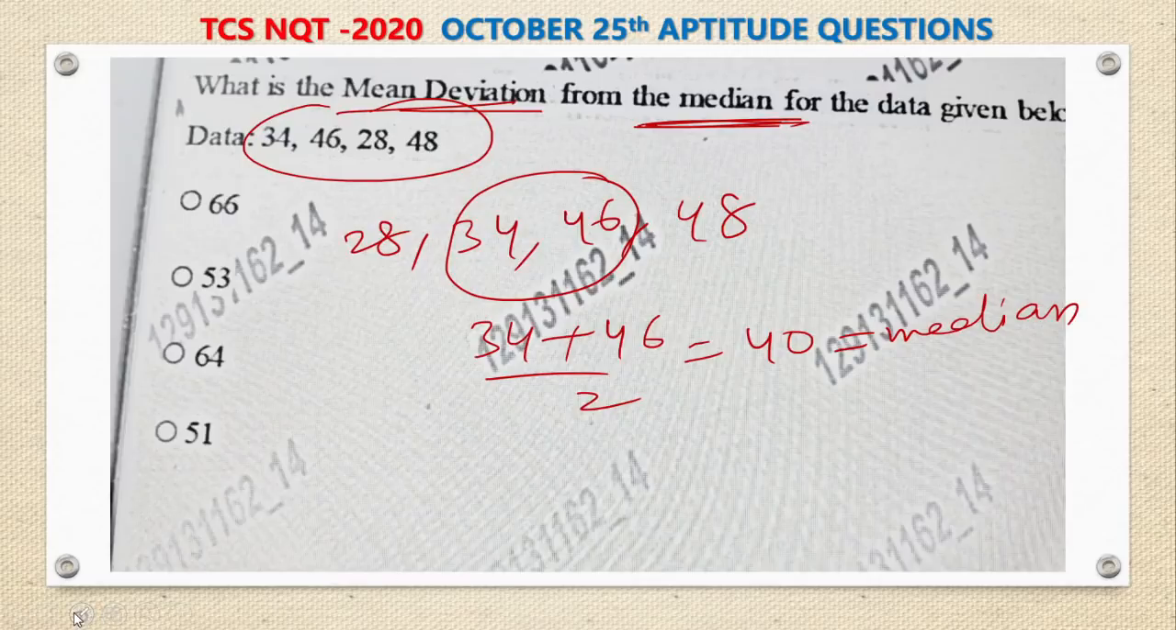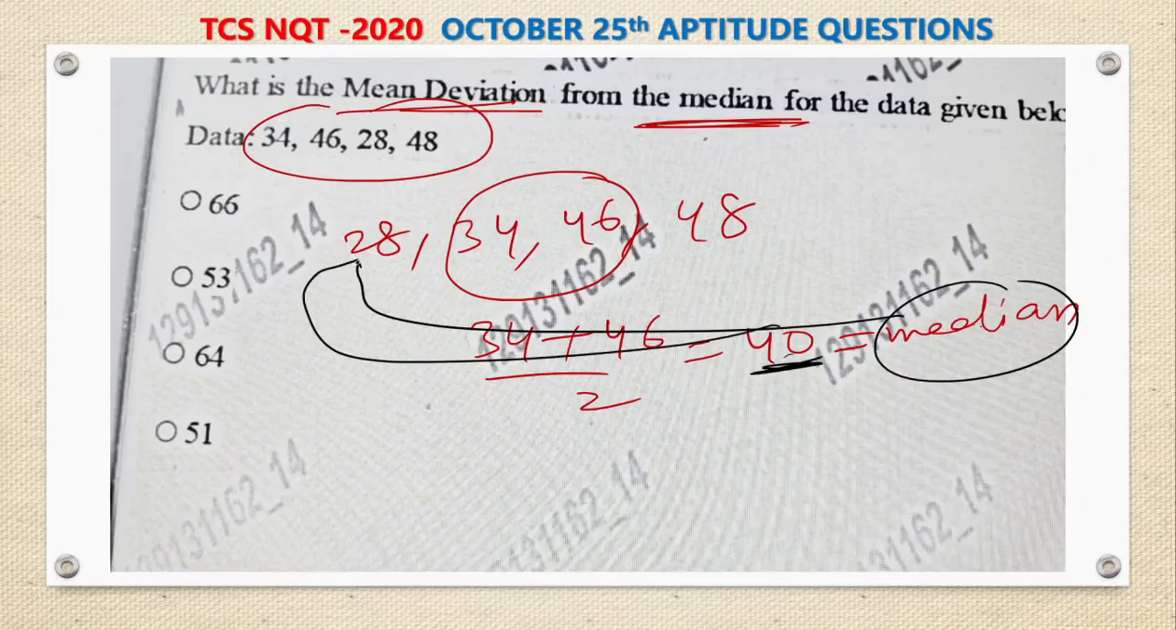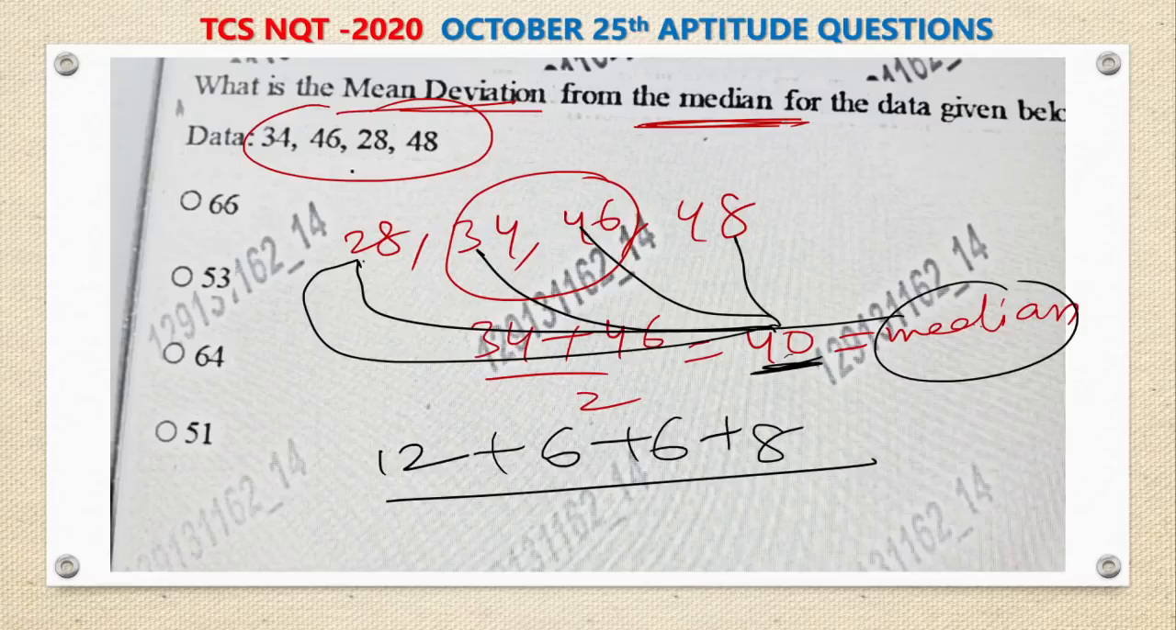Mean deviation from the median is nothing but, from this median, the deviation of each observation. The median is 40. 40 deviation from 28 is 12, 40 deviation from 34 is 6, 40 deviation from 46 is 6, and 40 deviation from 48 is 8. The sum of all these divided by the number of observations, 4, is 32 by 4, which is 8.